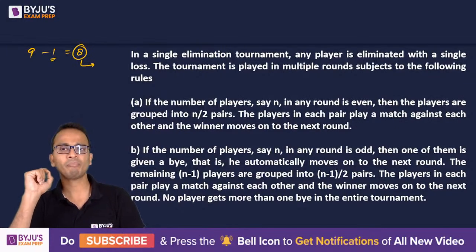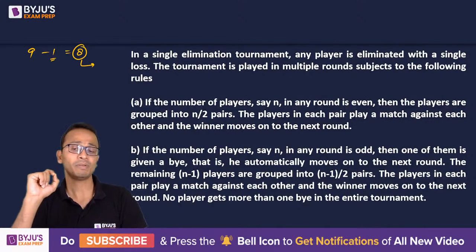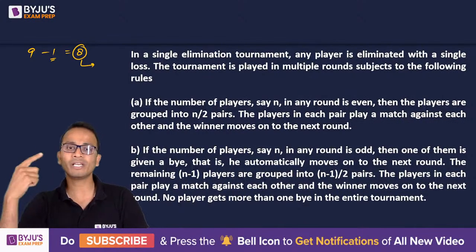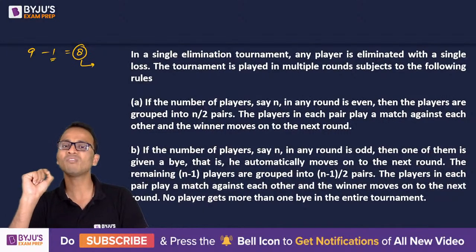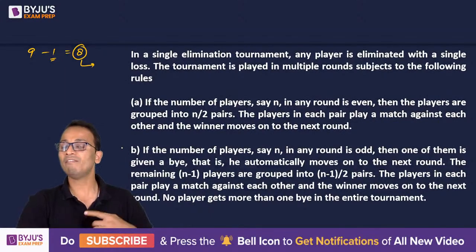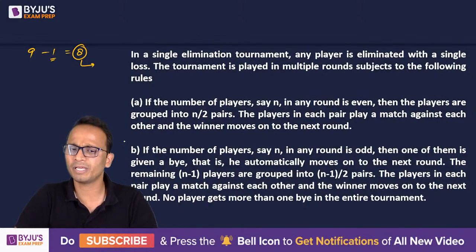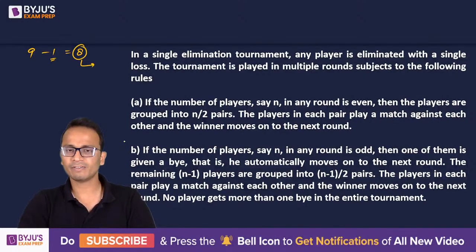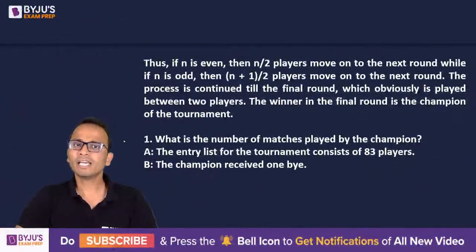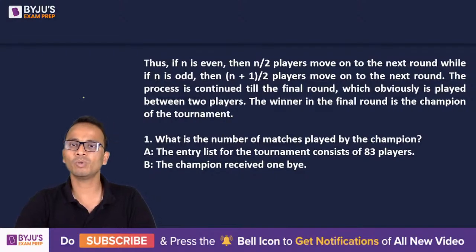The remaining n-1 players are grouped into (n-1)/2 pairs. The players in each of these pairs play a match against each other and the winner will move to the next round, and no player gets more than 1 bye in the entire tournament. So if I have got a bye in one of the rounds, I will not get a bye in the next round. Some other team or some other player will get a bye. All right, fine. Further, it is given that if n is even, then n/2 players move to the next round, while if n is odd, (n+1)/2 players will move to the next round.